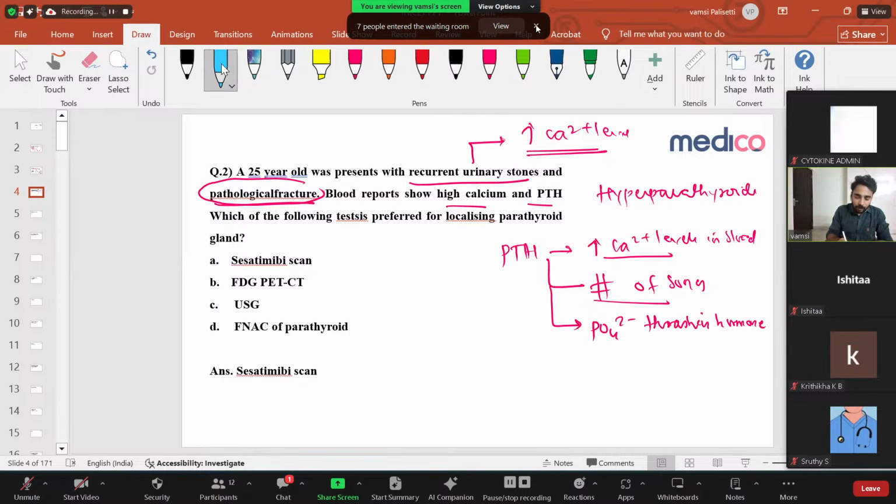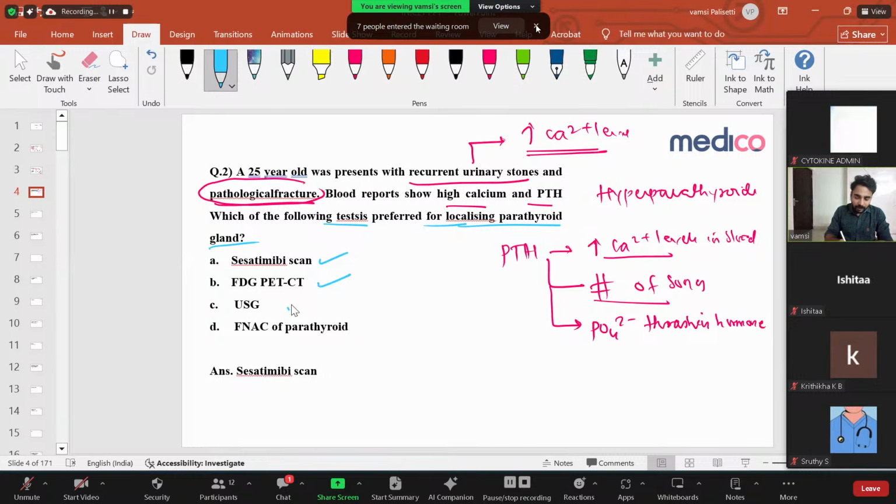Now the question is: which of the following tests is performed for localizing the parathyroid gland? If it is hyperparathyroidism, what test is to be done to localize the parathyroid gland? What scan can be done? For example, if you want to scan the heart, you have to do an echo. If you want to scan the lungs, you have to do a CT chest. Like that, for the parathyroid gland, what scan is to be done? They're asking. Let us see the options.